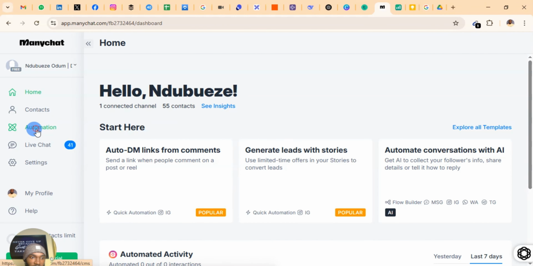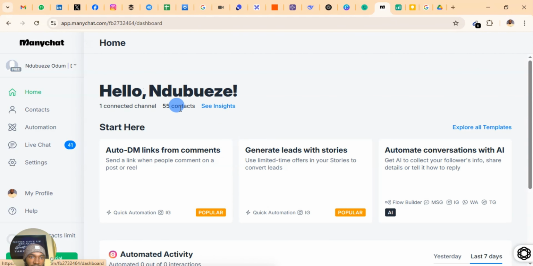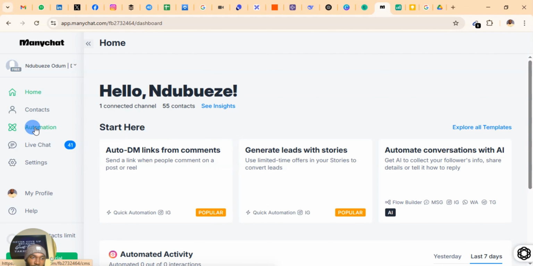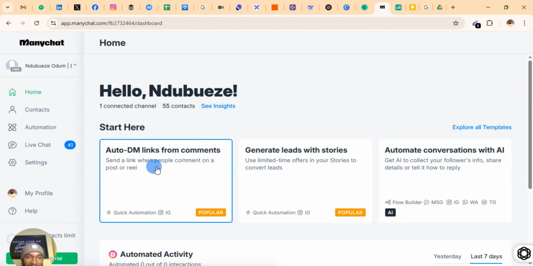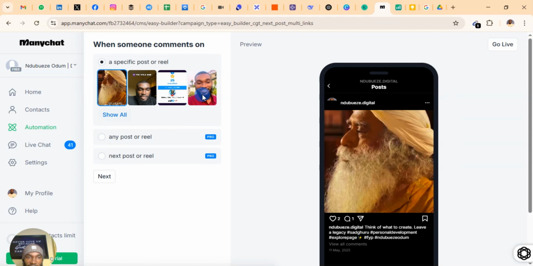So these are automations that I've used. So you just click here. But if you don't see anything you want, you can always create your own automation. You come to automation and create new automation, right? But let's just click auto DM links. So you click auto DM links and the template comes up, right?